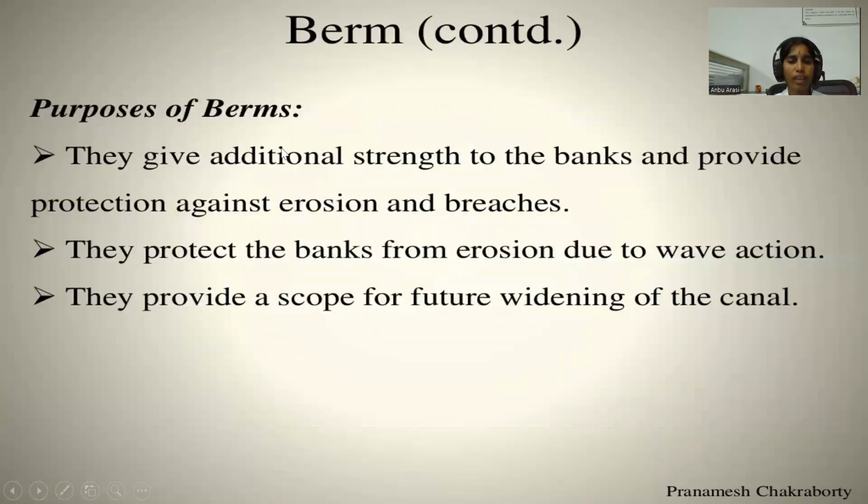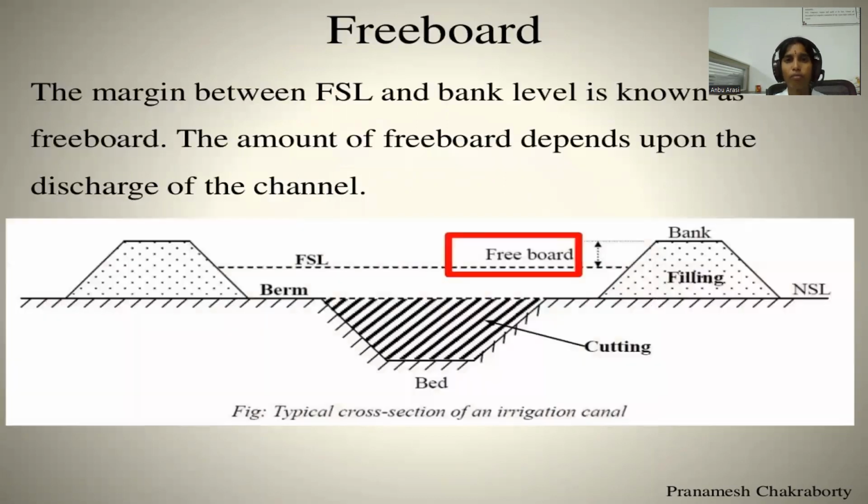Purpose of berms. They give additional strength to the bank and provide protection against erosion and breaches. They protect the bank from erosion due to wave action. They provide scope for future widening of the canal. Freeboard. The margin between FSL and bank level is known as freeboard. The amount of freeboard depends upon the discharge of the canal. This portion is known as freeboard.